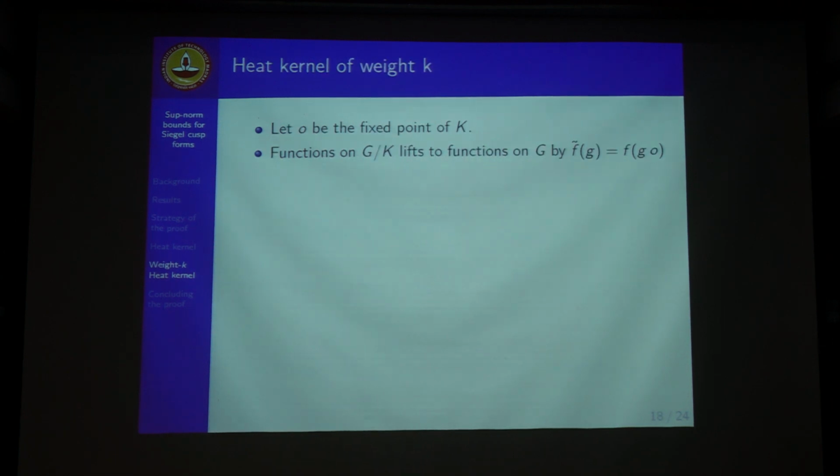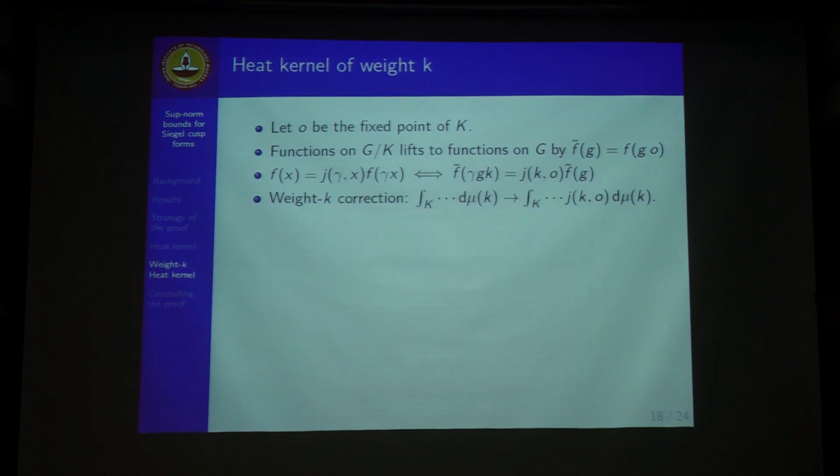So O is the base point of the symmetric space G by K, and the functions are lifted to the group. Then the invariance on the symmetric space, F(x) equals the automorphic factor times F(gamma x), becomes a relation in the group, as this is invariant under gamma, and the automorphic factor shifts to the action of the orthogonal group.